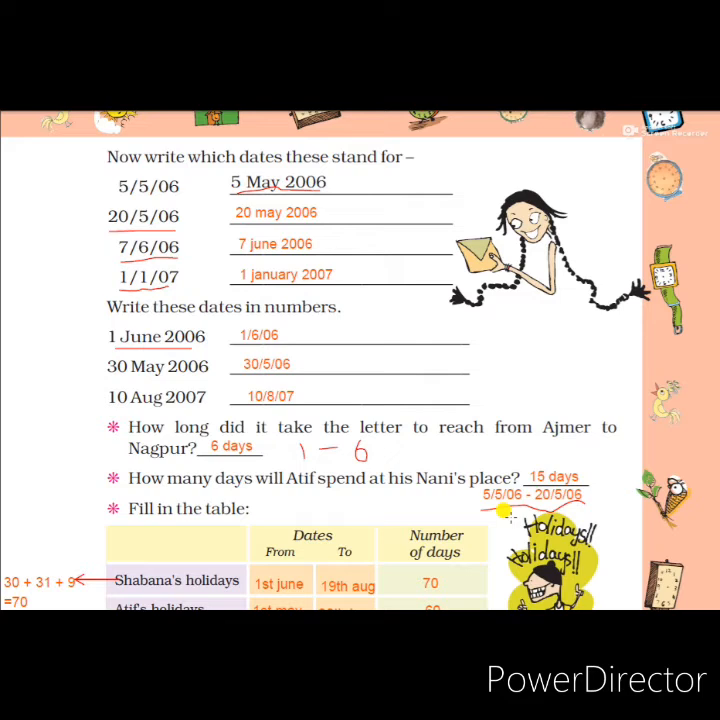That means 20 minus 5 equals 15 days. So how many days did he spend in nanny's place? Atif spent 15 days at nanny's place.